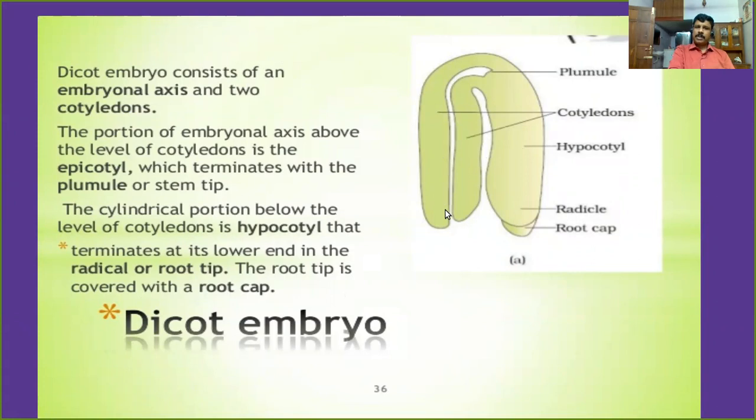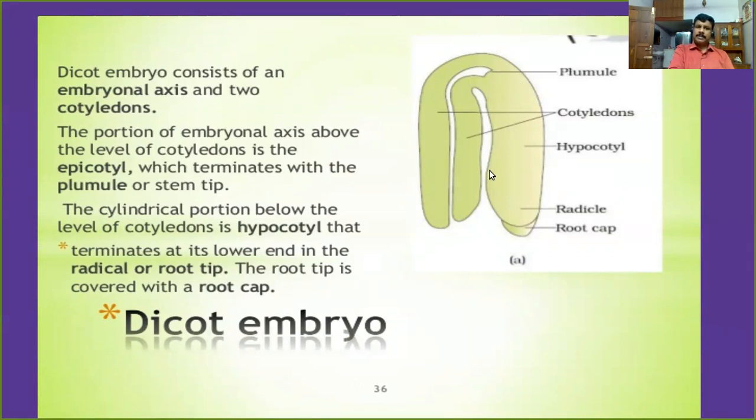The portion of the embryonal axis above the level of cotyledons is called the epicotyl, which terminates with the plumule. This is the plumule. You are very familiar: on germination of the seed, the plumule will be converted into the shoot system of the new plant.